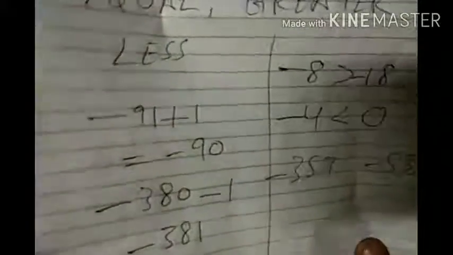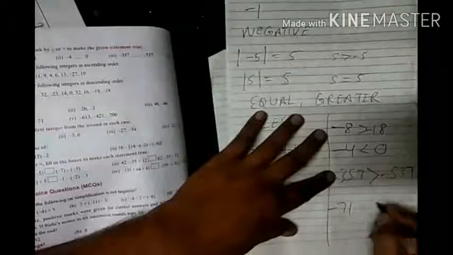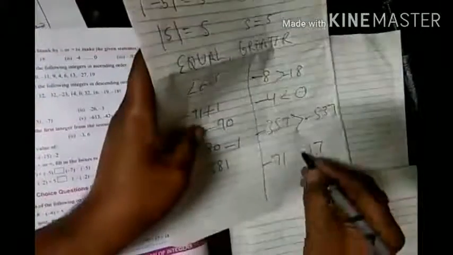Now this is minus 357 and this is minus 537. Which one is on the left side or which one is on the right side? This is on the right side and this one will be on the left hand side. Therefore, which is greater? Minus 357 is greater. Okay. After that, minus 71 and 17. Now, one is negative and one is positive. Which one is greater? Positive one is greater. Therefore, I will write this symbol. Clear?